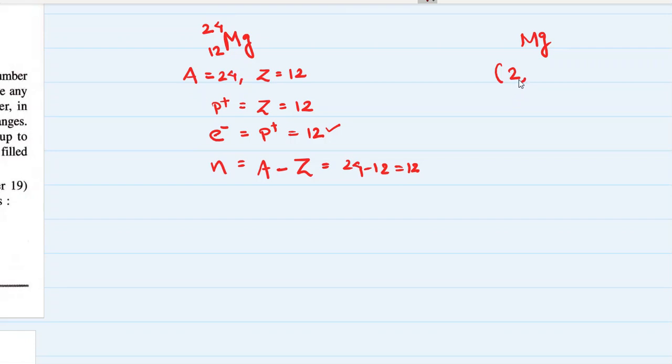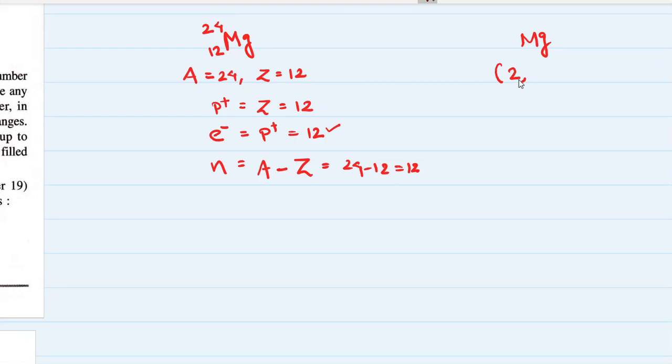Why? Because of the rules of electronic distribution, made by Bohr and Bury. They say that any atom can have a maximum of 2 electrons in its first shell, that is by the formula 2 into 1 square, 2 into 1, that is 2.